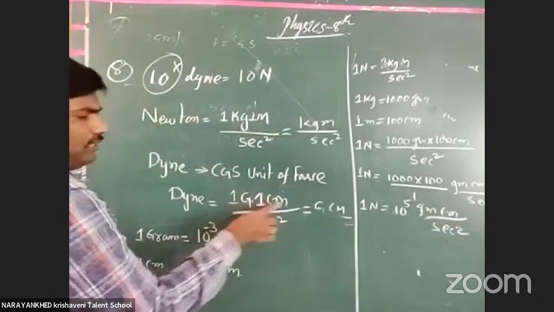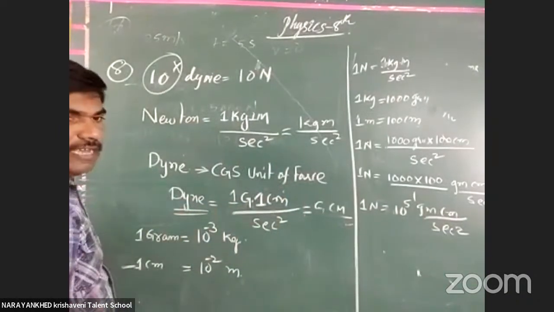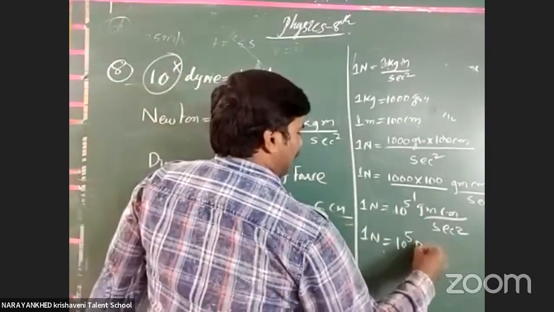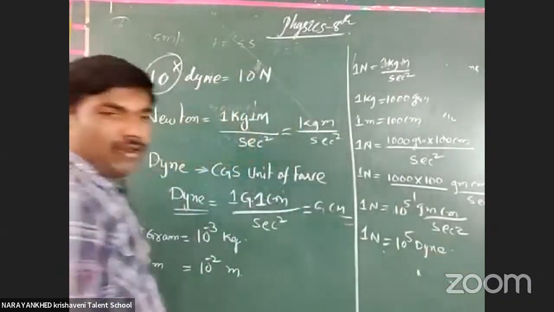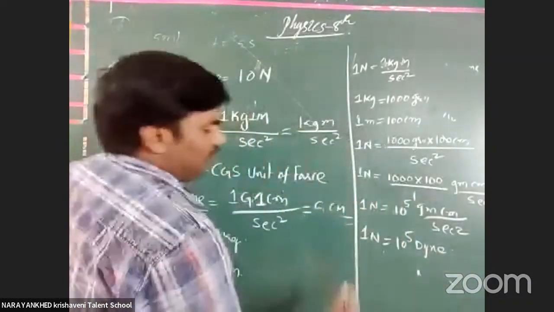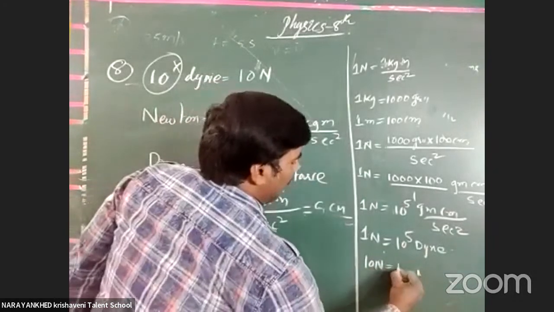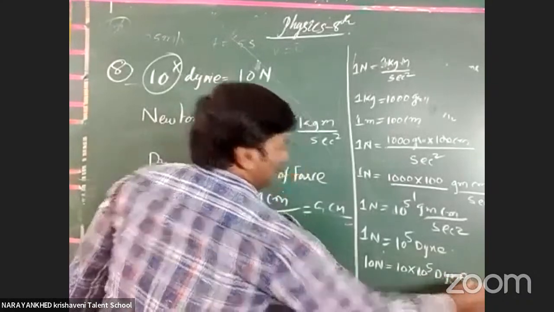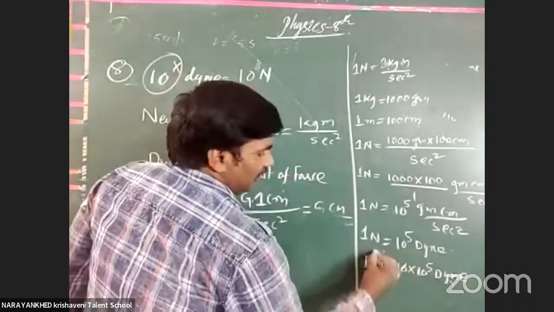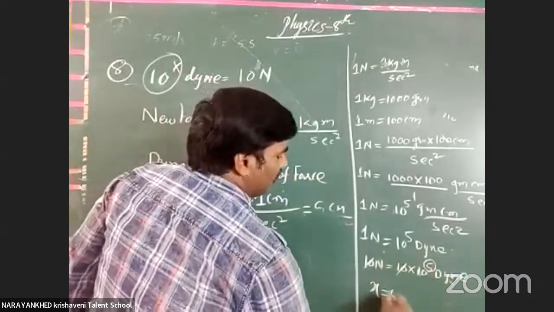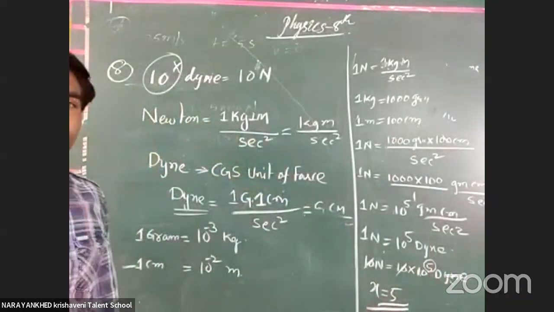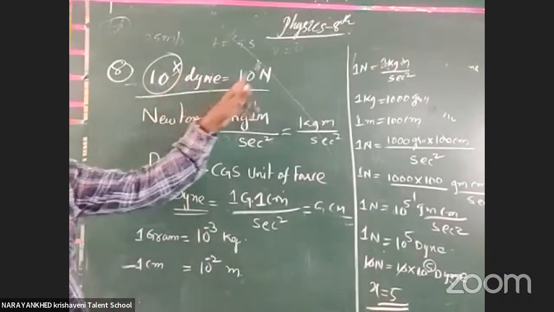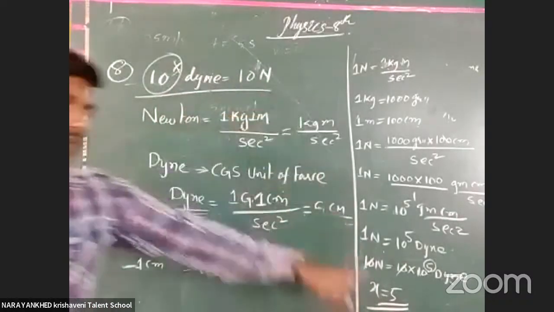1 gram centimeter per second square becomes what? Dyne, right? So 1 newton is equal to 10 to the power of 5 dynes. Clear or not? Then the given 10 newtons is equal to 10 into 10 to the power of 5. The 10s cancel, so x is equal to 5. In the formula, the problem is 10 to the power of x dynes is equal to 10 newtons, and that is what we write.